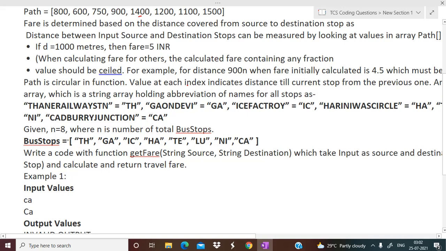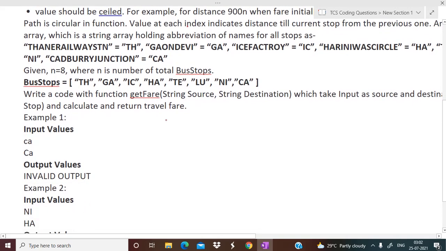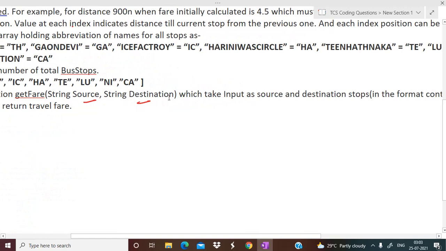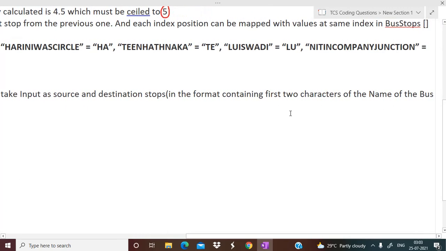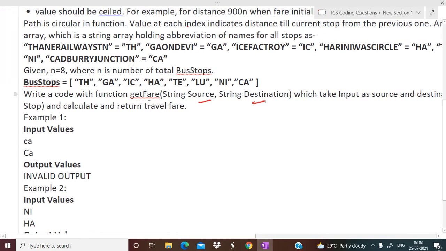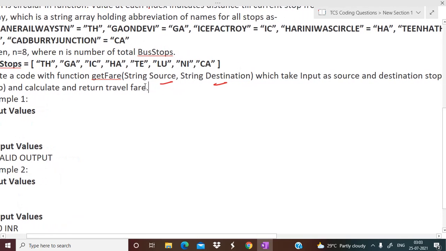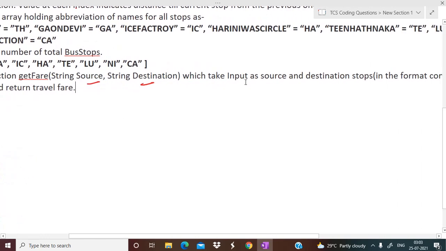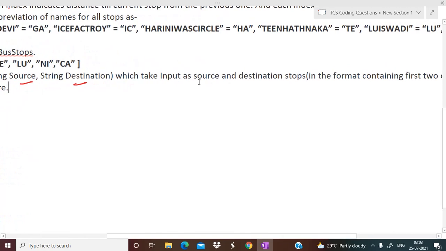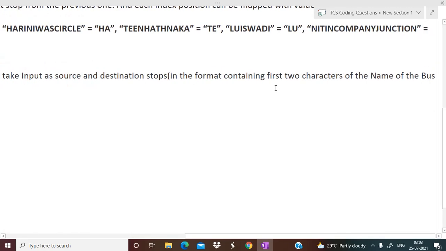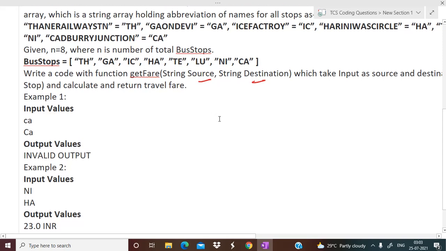So given n equal to 8, where n is the number of bus stops, you have to write the code with function getFare. This takes two arguments, string source and string destination, which take input as source and destination in the format containing the first two characters of the name of the bus stop, and calculate the return travel fare. You have to write a function which takes source and destination as input from the user, and according to the given input you have to determine the travel fare.